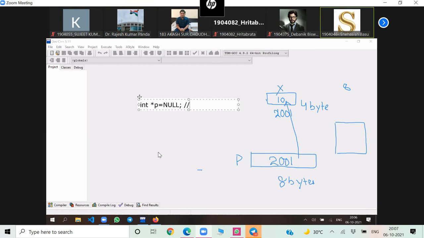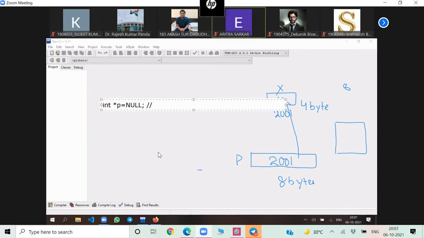So undefined. No address value. Undefined, sir. Yes, null is defined in stdio.h. Its value is 0. But in stdio.h, it is defined like this: #define NULL 0. Okay? NULL 0 is there in stdio.h. It is defined like this. #define NULL 0. Then what is null?